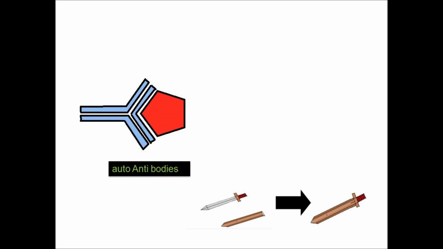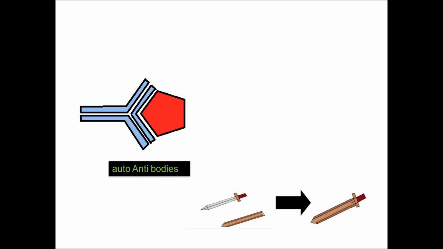For example, look at the red color: here it is the antigen, and the autoantibodies are blue color. There will not be just one, there will be many antibodies. They cover the antigen entirely, and the antigen cannot attach to any other cells. It will be fully covered with antibodies.